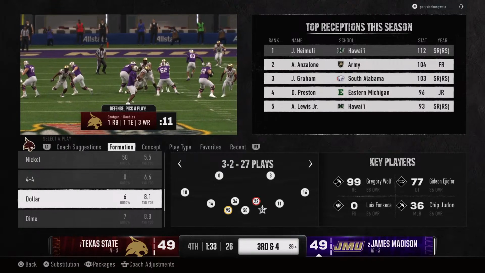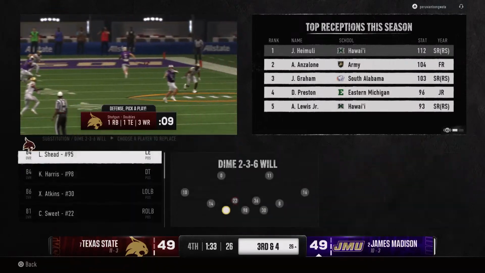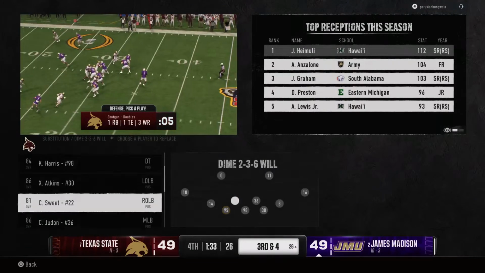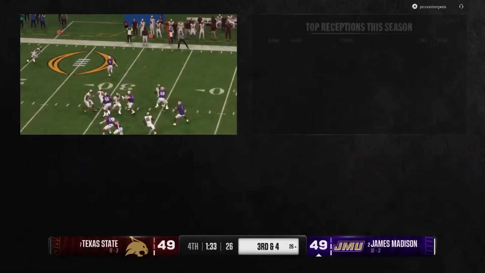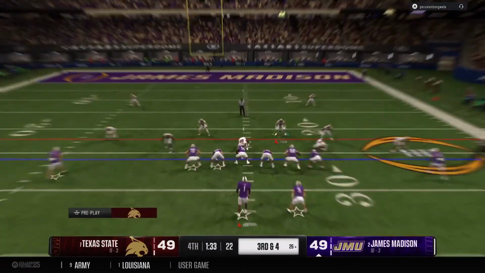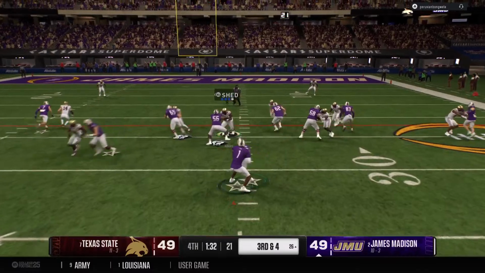Made the catch, but he was surrounded, not much room to run. They did a really good job that time of leveraging him out in space. I thought he might have a chance to shake loose because he is so elusive. But the defense, as you said, did a really good job in the open field surrounding him. Just nowhere for him to go to pick up any more positive yards.